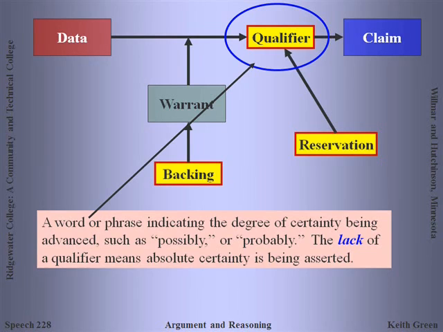It doesn't have to be absolutely that you're advancing it or absolutely wrong, but rather there can be room for degrees of certainty in there. However, if there is no qualifier that is stated, we then have to assume that the arguer is advancing absolute certainty.